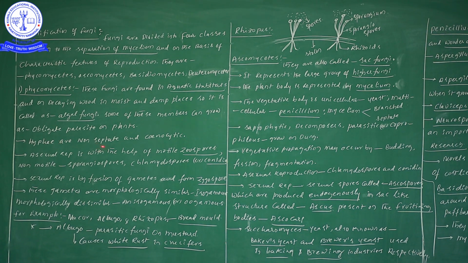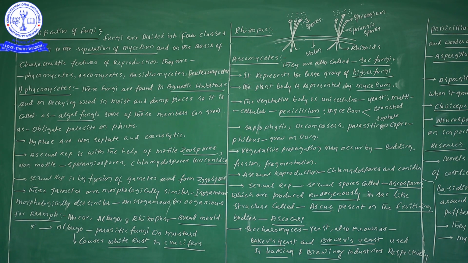Next, the hyphae are non-septate and cenocytic. Non-septate means, suppose there is a tube-like structure, there are no cross walls inside it. Cenocytic means the presence of many nuclei in a single cell.